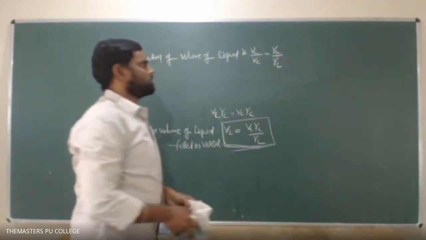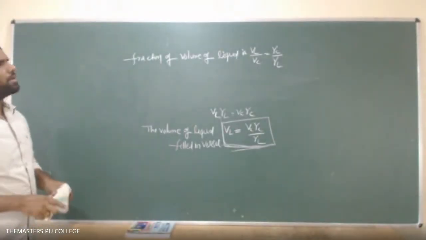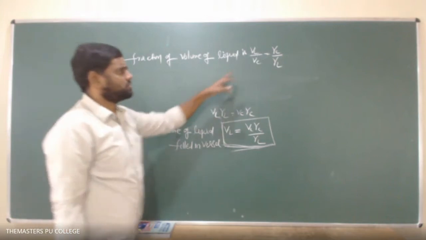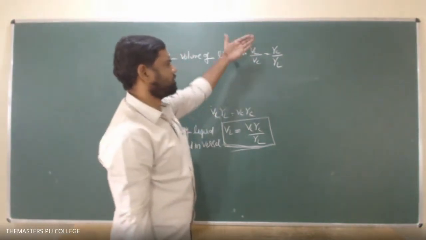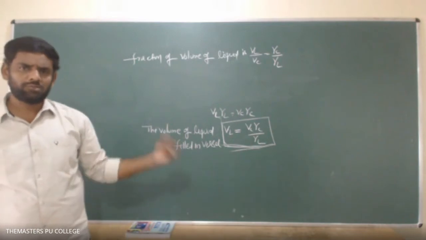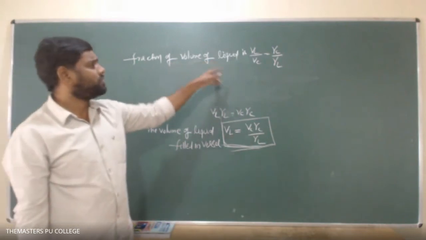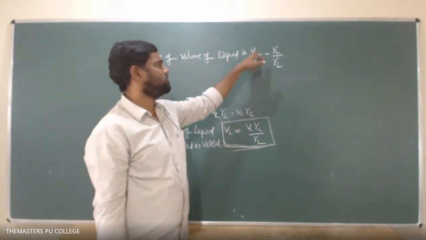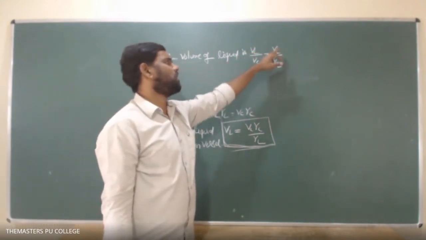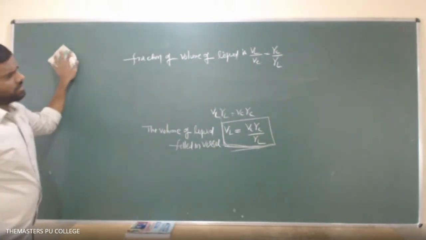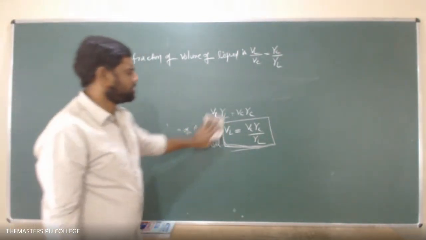This is the fraction of the volume. Till what fraction the liquid has to be filled, whether 1/4 of the volume, 3/4, or half of the volume of the vessel, can be identified by this relation. The fraction of the volume of the liquid in the vessel is VL by VC, that is equal to gamma C by gamma L. So with this, the expansion of liquids is completed.